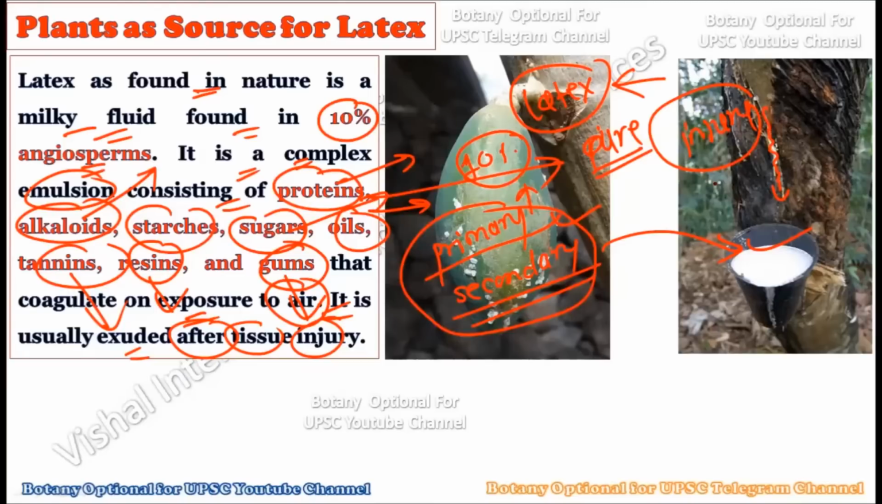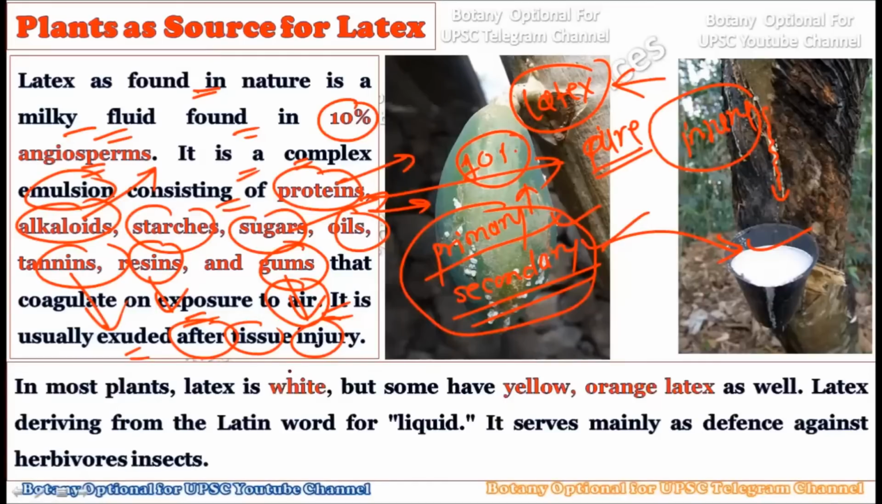And when this latex comes in contact with the air, it coagulates and helps to repair the tissue which got injured. Latex is not a pure chemical compound, but a combination of compounds which includes not only primary metabolites but also secondary metabolites. Now see, in most plants this latex is white in color. As you can see in this rubber plant, the latex is white. In the papaya, Carica papaya plant, you can also see white latex. Majority of the time this latex is milky in nature.